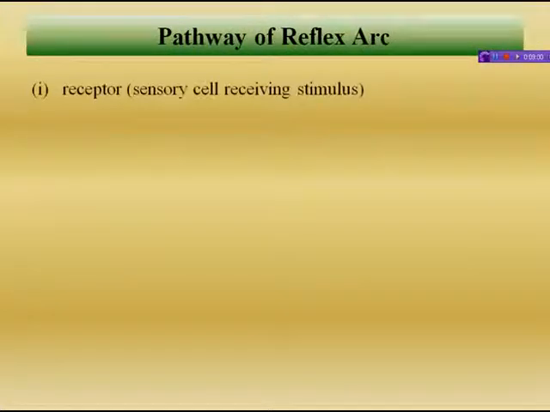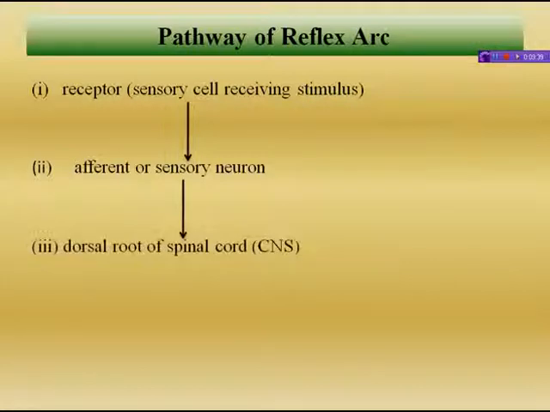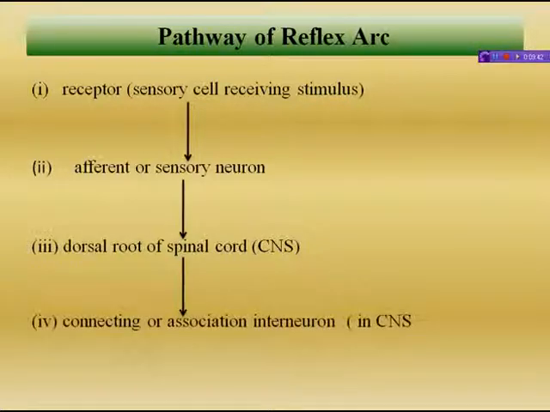Next comes the pathway of the reflex arc. First of all, what happens? The receptor or sensory cell that receives the external stimulus takes the stimulus to the afferent or sensory neuron. The sensory neuron takes it to the dorsal root of the spinal cord, and they take it to the connecting or association interneuron, or relay neuron.